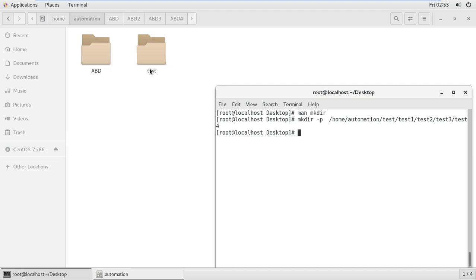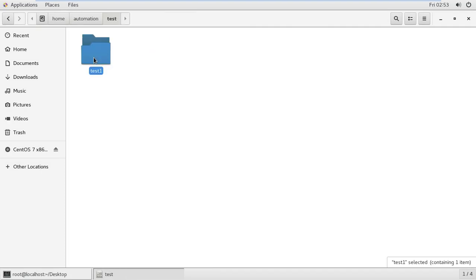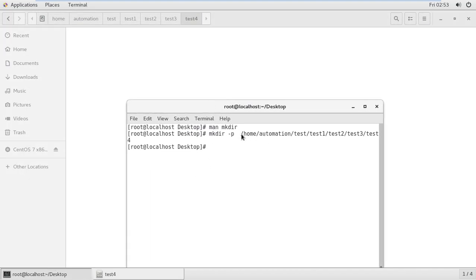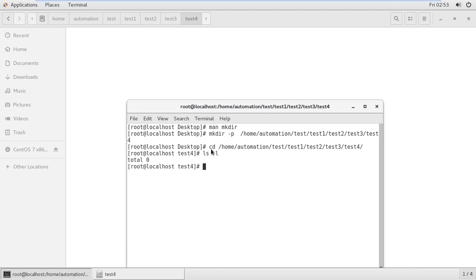If you want to check, just go to test1, test2, test3, test4. Here it's created. Home automation test1, test2, test3, test4. And this is the absolute path: home automation test, using only tab, I'm not typing anything. Then ls -l. It's not created, so I want to create one more file, called abd.txt. Enter. So it's created here.